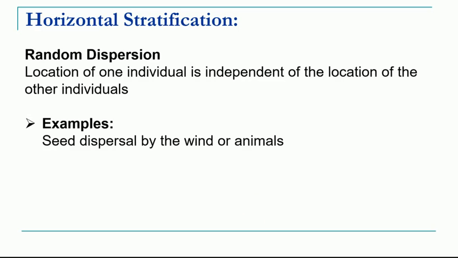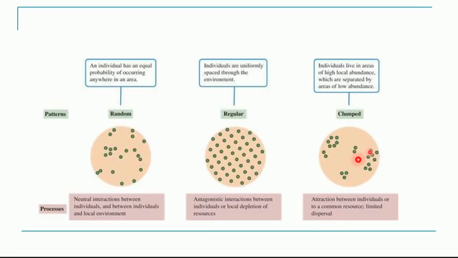And the third type, where there is no pattern, is called a random dispersion, where the location of one individual is independent of the location of other individuals. For example, we can say seed dispersal by the wind or animals. This is an example of random dispersion where there is no fixed direction in which the seed is carried away by animals or by the wind. Okay, so you have understood what is meant by clump, that is together, regular means at equidistance or separated from each other, and random means there is no such pattern.